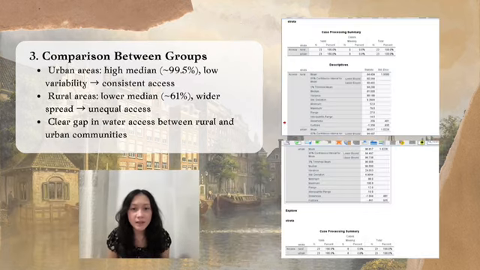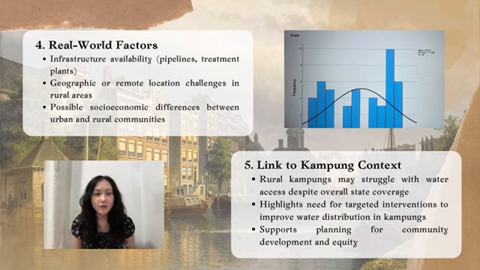Next, the comparison between groups. When we compare rural and urban areas, the difference is clear. Urban areas have very high and consistent water access, with a median of about 99.5%. On the other hand, rural areas have a lower median of around 61% and greater variation, meaning access is more uneven.